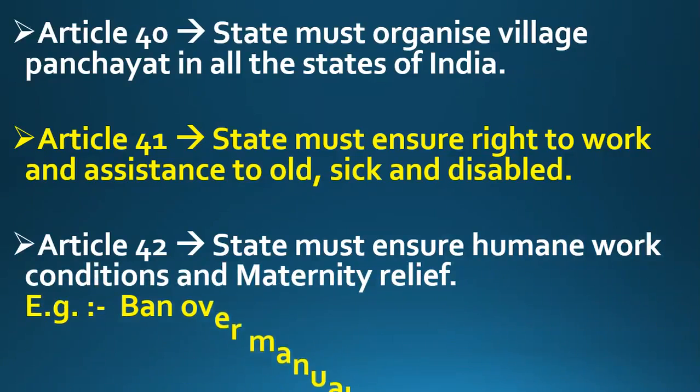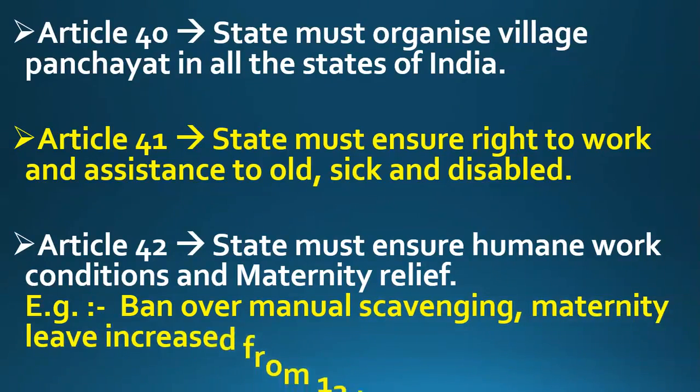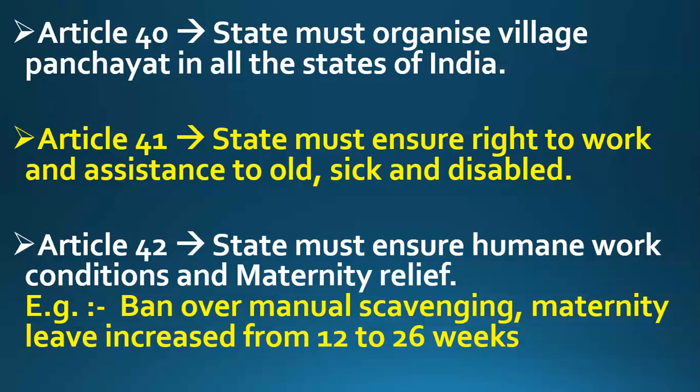So this is very simple and there is nothing to explain. It just orders the government that the government should try to organize village panchayats in all the states of India. We all know currently in almost all the villages of India there is a village panchayat. So Article 40 just deals with the organization of village panchayats.